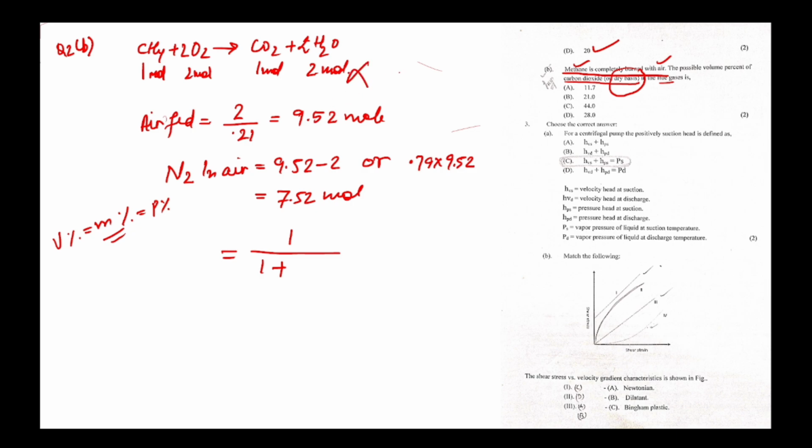There is no oxygen in the product as well. We have only CO2 and N2. N2 is an inert component, so 7.52. It will give 11.7%. Okay, straightforward.